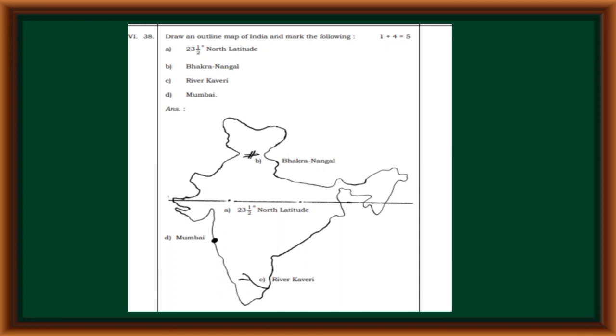Draw an outline map of India and mark the following: 23.5 degree north latitude, Bhakra Nangal, River Kaveri, Mumbai. A. 23.5 degree north latitude, B. Bhakra Nangal, C. River Kaveri, D. Mumbai.